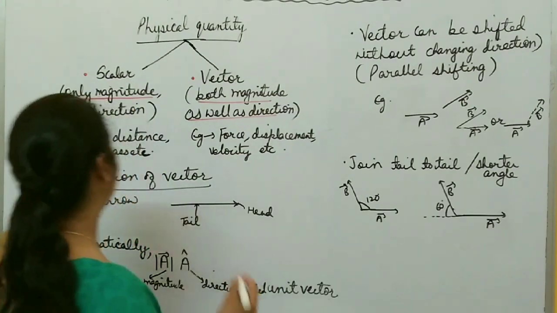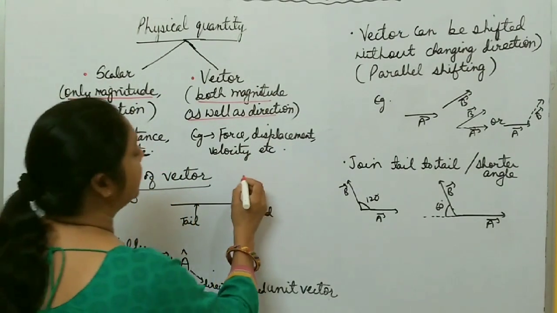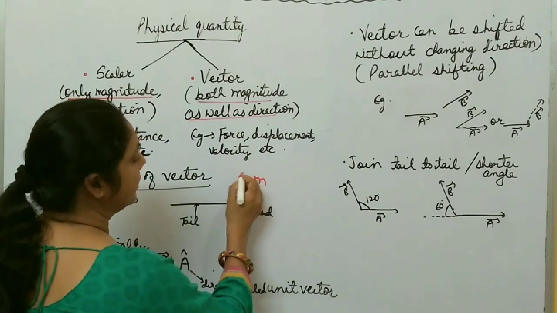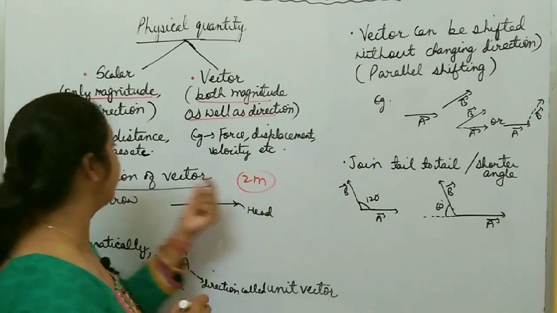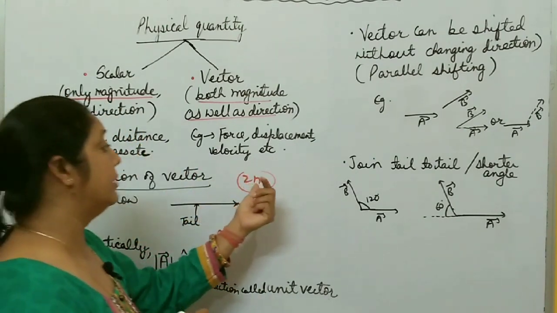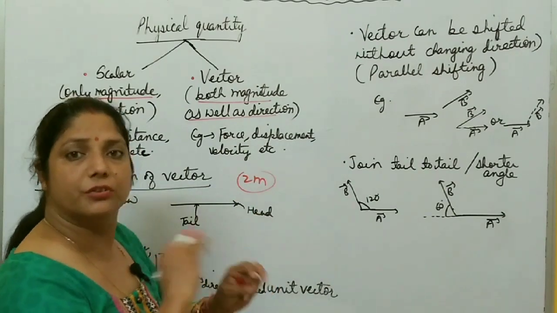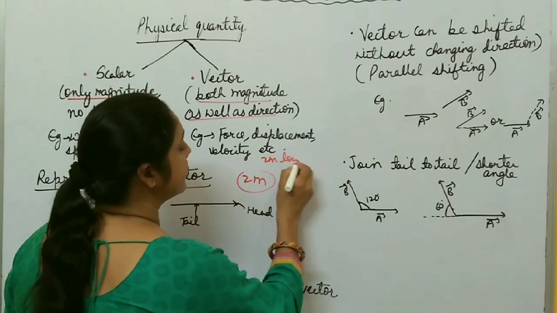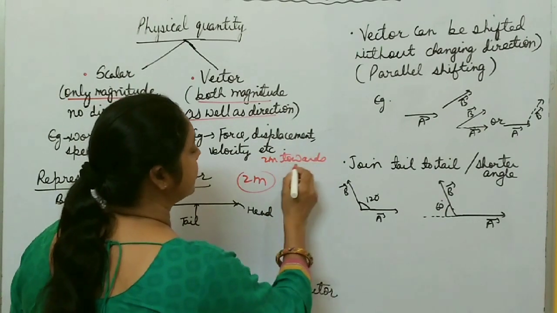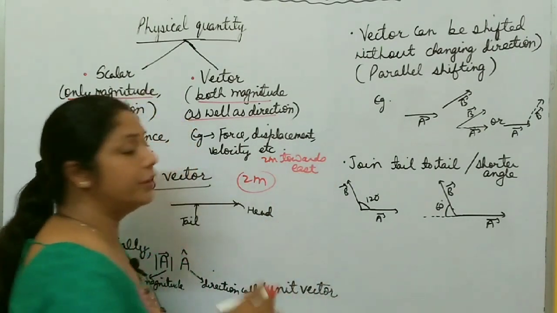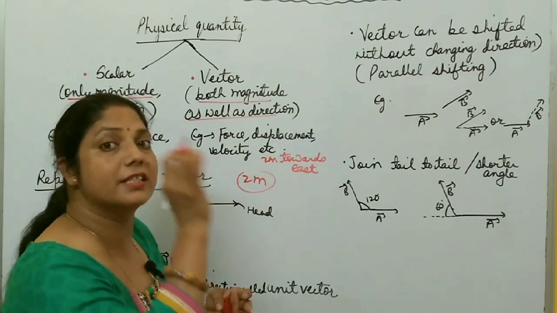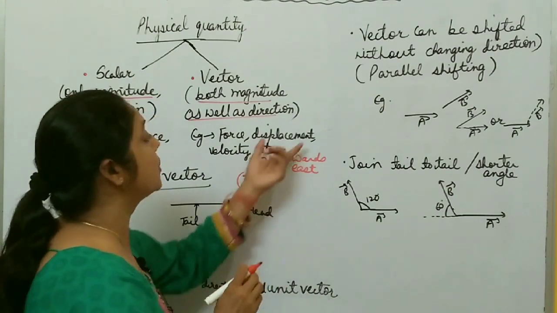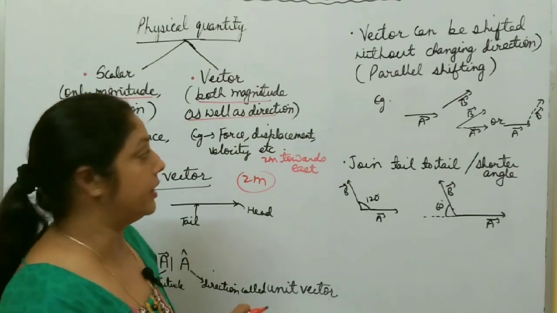For example, suppose you are moving 2 meter. So 2 meter is what? It is a scalar quantity. It is distance. You can move 2 meter towards east, west, north, or any direction. But if it is written that 2 meter towards east, it means you are moving 2 meter towards the east direction. There is some particular fixed direction, that is called displacement, and it is a vector quantity.